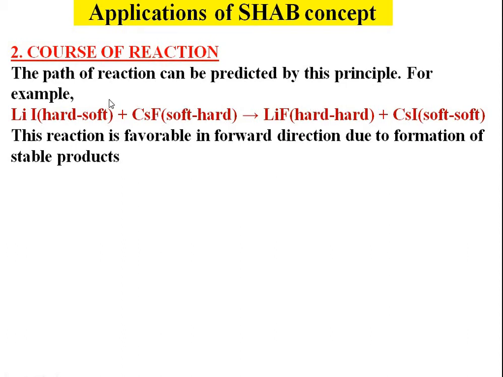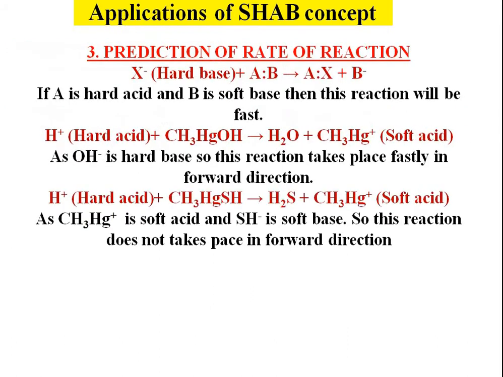Among the reactants, these are compounds formed by hard and soft acid or base. So these are less stable, while products are more stable because these are formed by the combination of hard acid hard base and soft acid soft base. So this reaction will proceed in the forward direction.